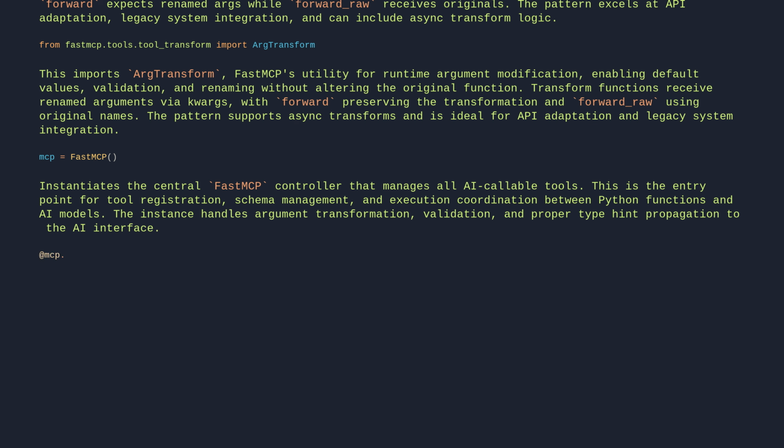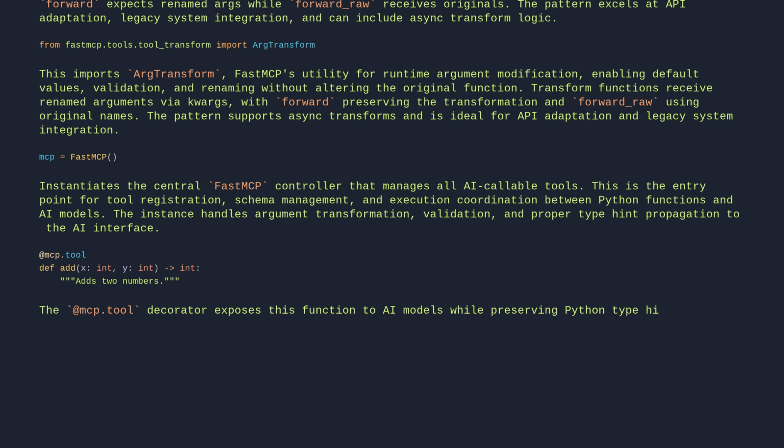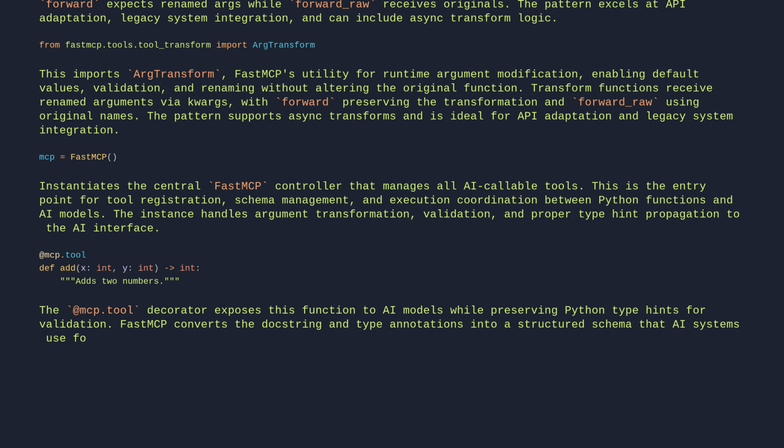@mcp.tool def add(x: int, y: int): "Adds two numbers." The @mcp.tool decorator exposes this function to AI models while preserving Python type hints for validation. FastMCP converts the docstring and type annotations into a structured schema that AI systems use for discovery and input validation. This establishes the base tool that tool-from-tool will modify.